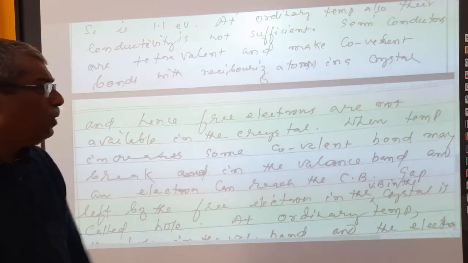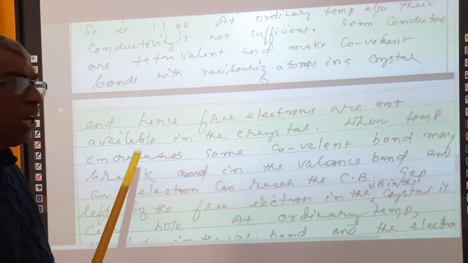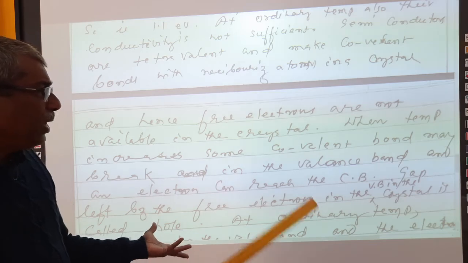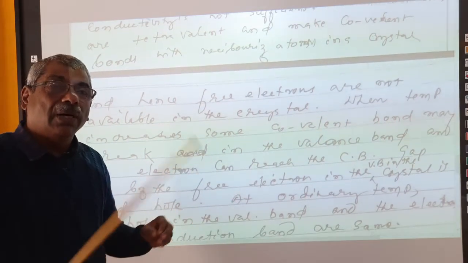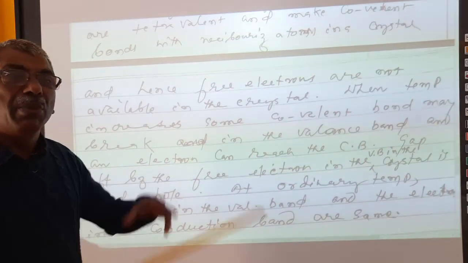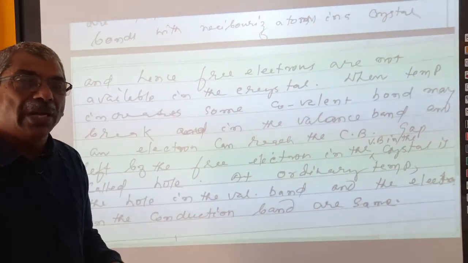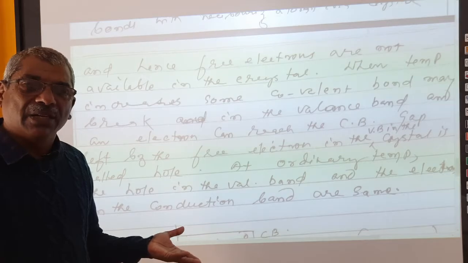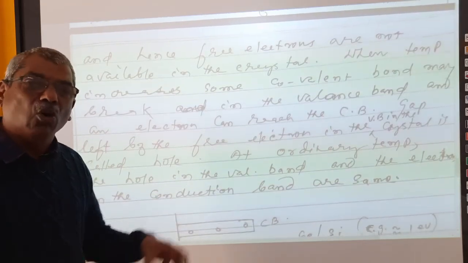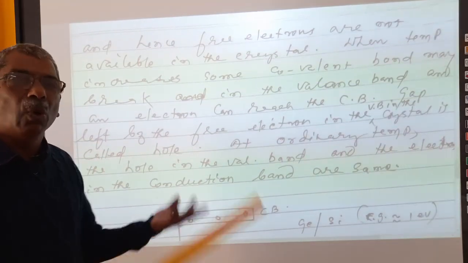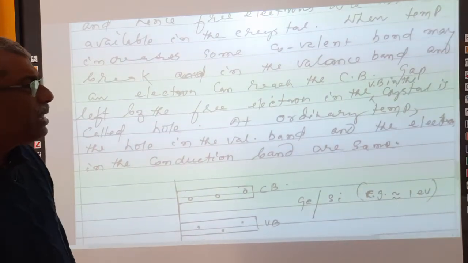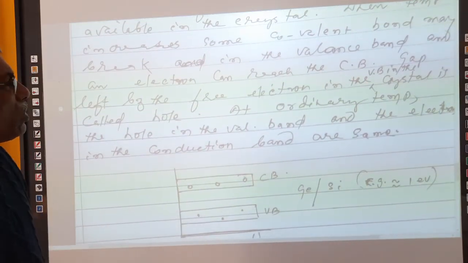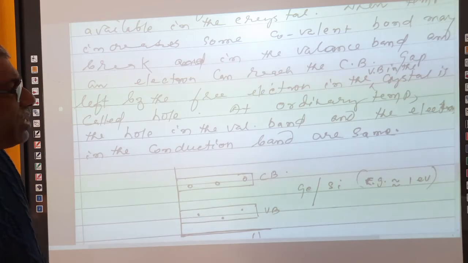Only a few covalent bonds may break, and electrons will come out and reach the conduction band if the energy is sufficient. But this number of electrons is not sufficient for conductivity.